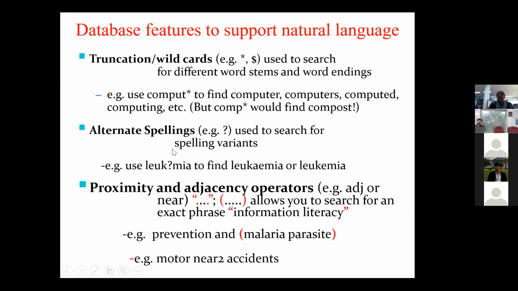So database features, which I have already tried to simplify and elaborate on, like truncation and wildcards, like we have star and $, which are used for different word stems and word endings. Like we say compute, index, indexers; child star, or maybe $, which may include children, child, something like this.